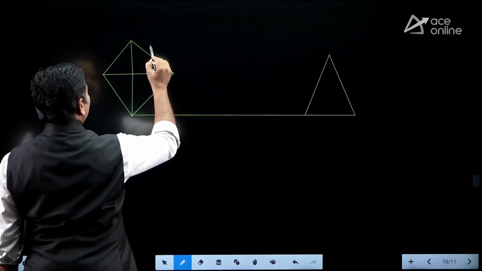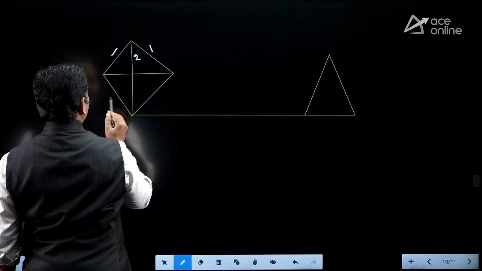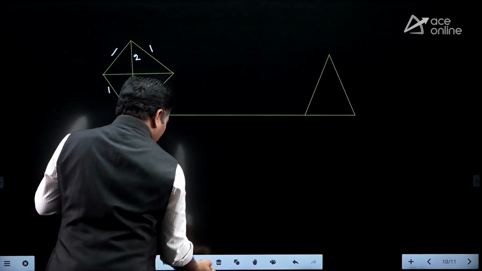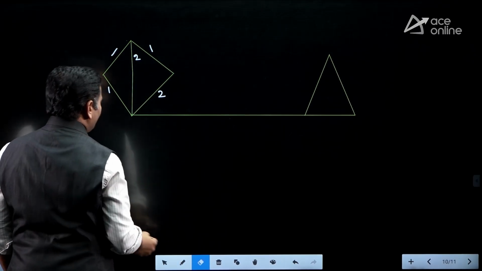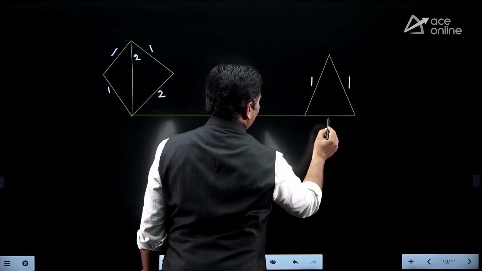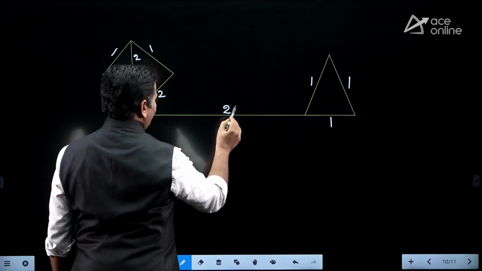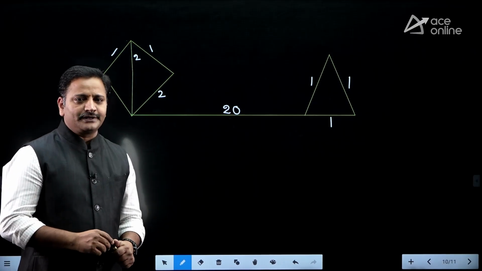Let us consider, friends, a graph whose weight is 1. Here it is 2, it is 1, let it be 1 and then 2. Let me remove some edges so that it is easy to understand. So here it is 1, 1, let it be 1. Here it can be something like 20. I want to find how many minimum cost spanning trees there are for this graph.